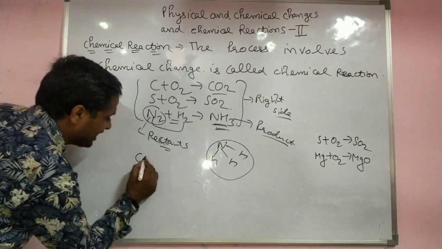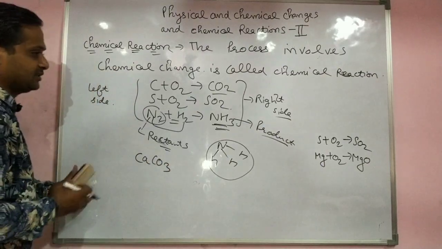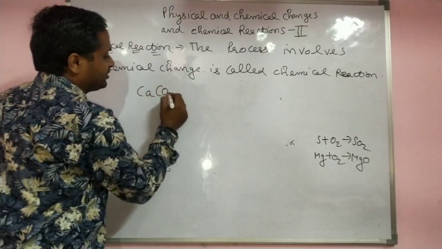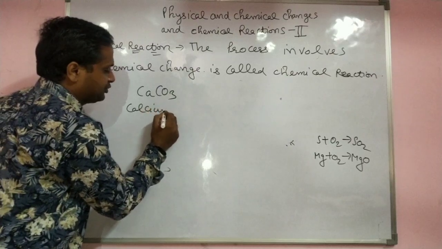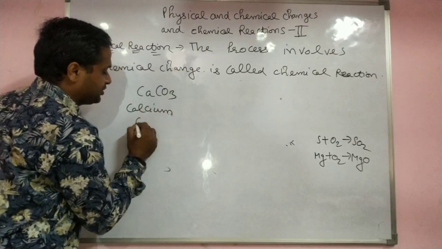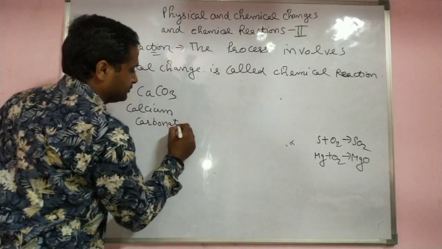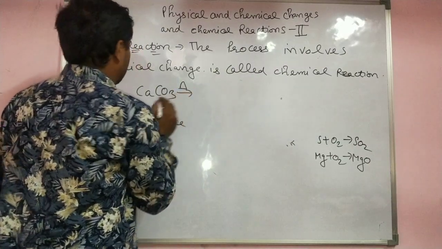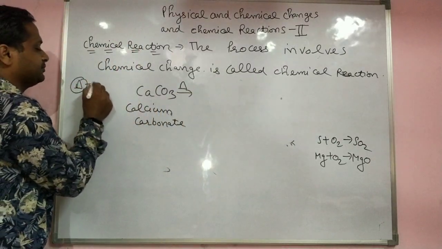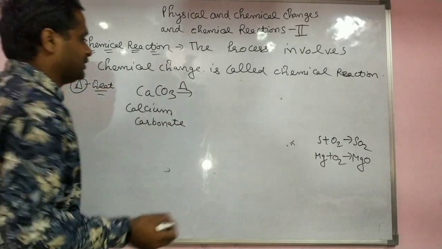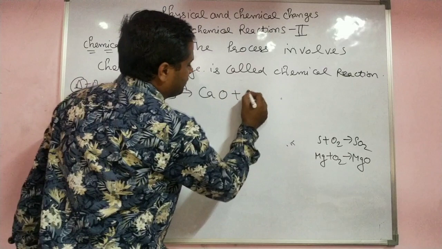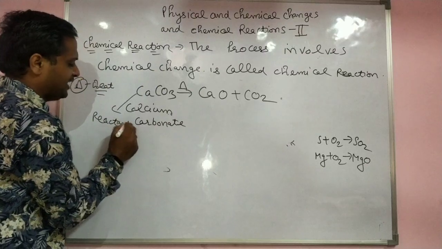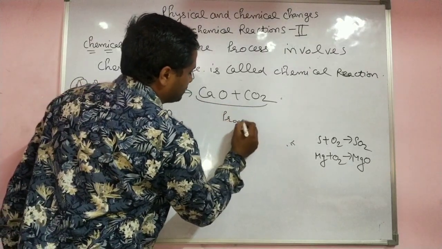Another example, for example, calcium carbonate, CaCO3, limestone, which I already told. When you heat it, the triangle is a sign used for heat. This notation I will tell afterwards. It gives us calcium oxide plus CO2. Here there is only one reactant on the left side, and on the right side there are two products.